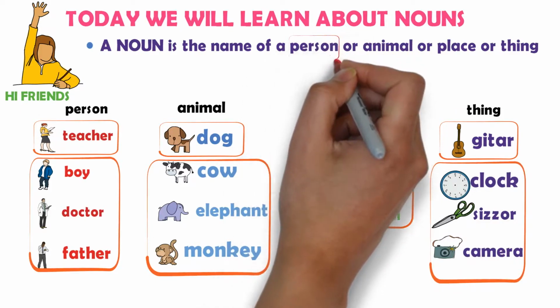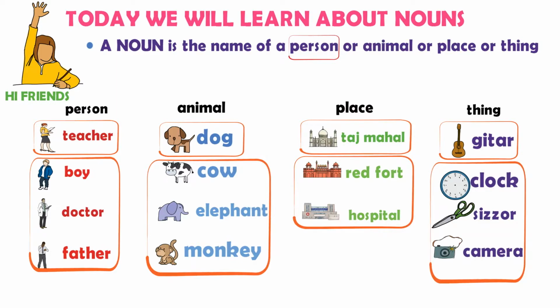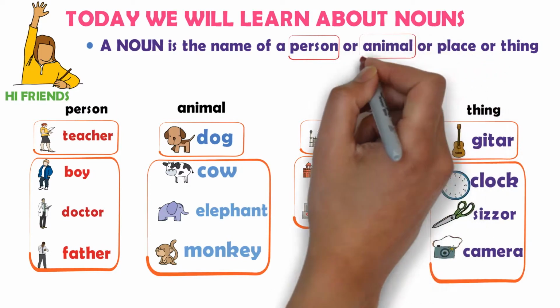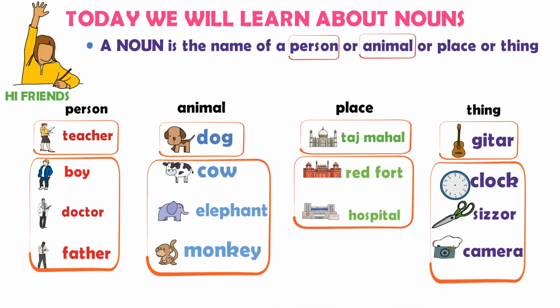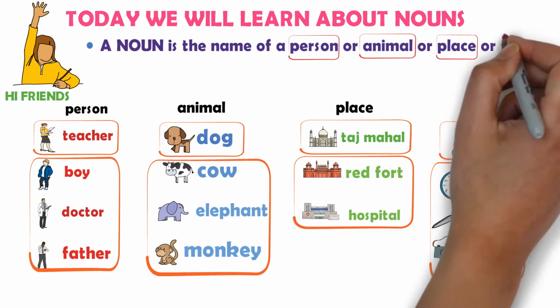So, a noun is person or animal or place or thing.